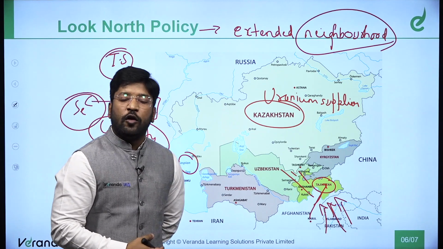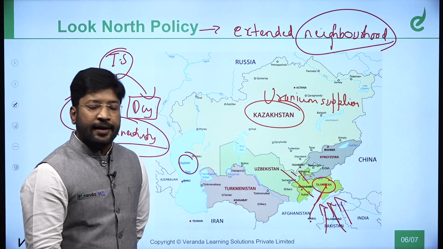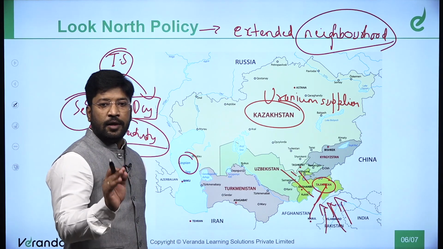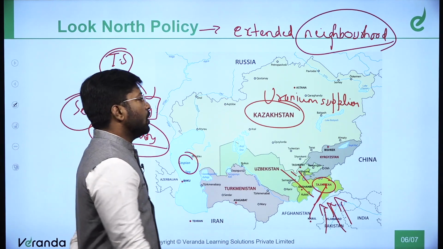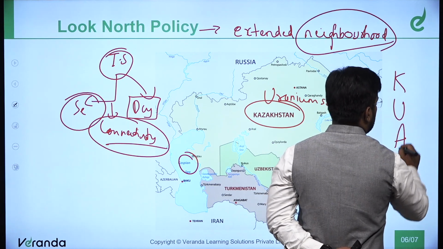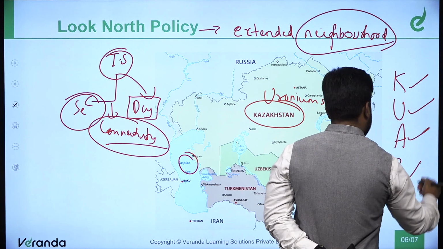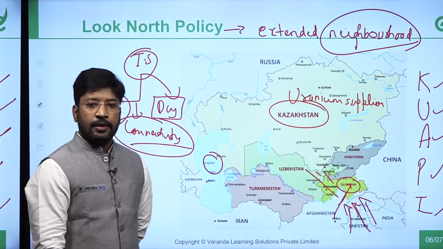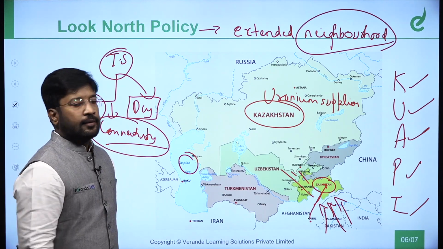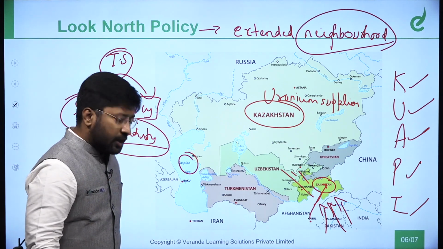Earlier the pipeline name was Iran, Pakistan, India. We have extended it under the Ashgabat agreement, one agreement which we will discuss in detail. There is a pipeline extension named TAPI: Turkmenistan, Afghanistan, Pakistan, India. Right? That is what is there. So this is what our plans for the Central Asia policy are.